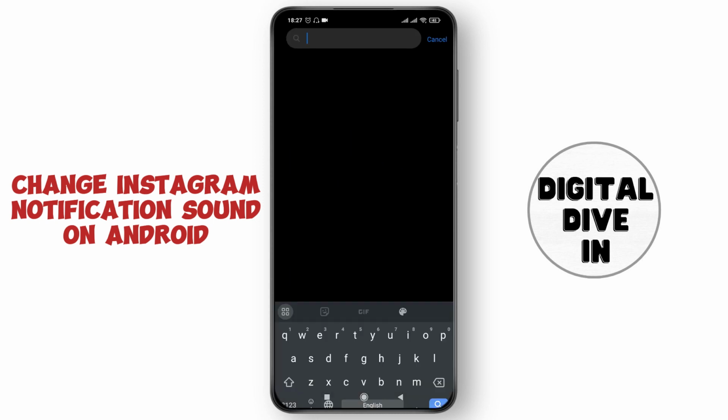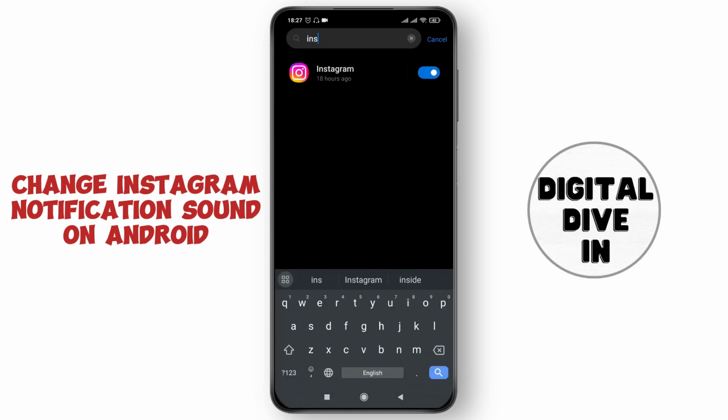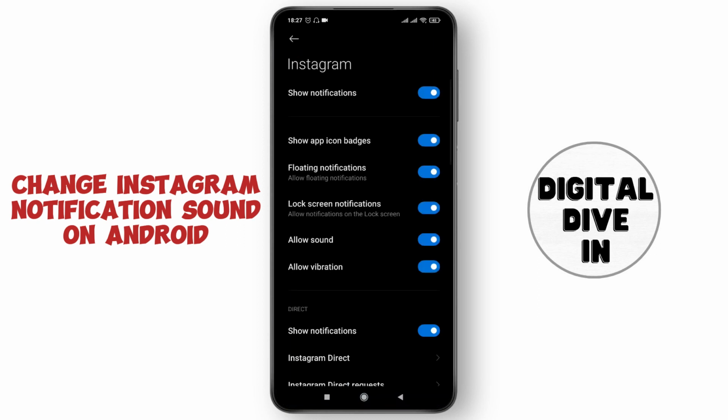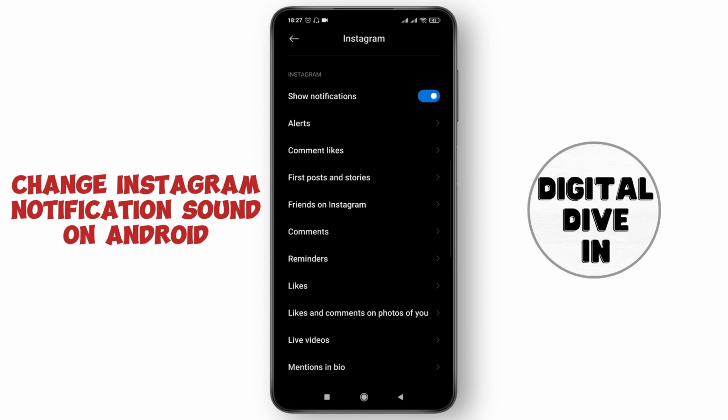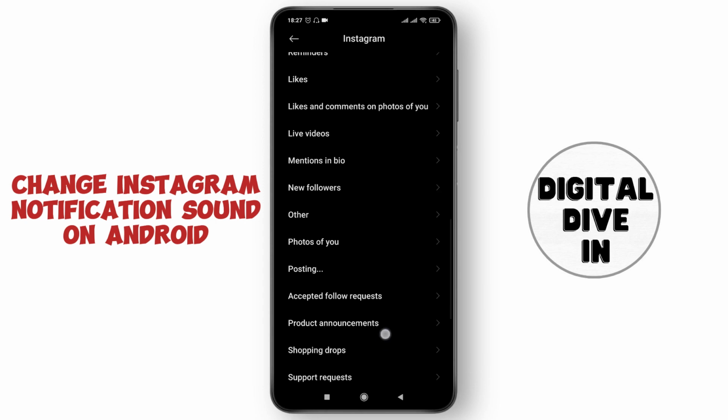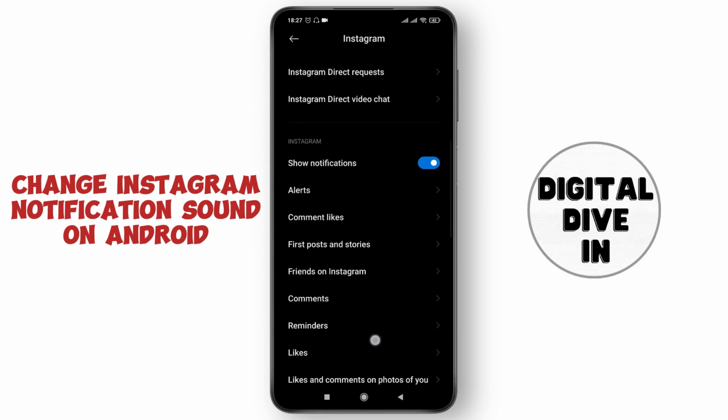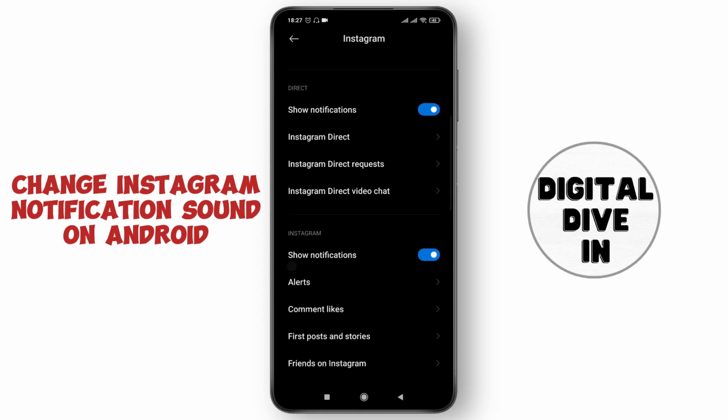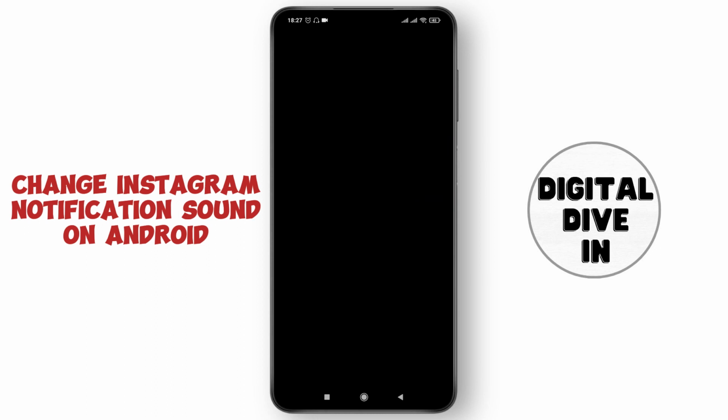Now here, search for the Instagram app. Tap on it. Scroll down and you'll find here an alert option. So tap on this. Tap on sounds.